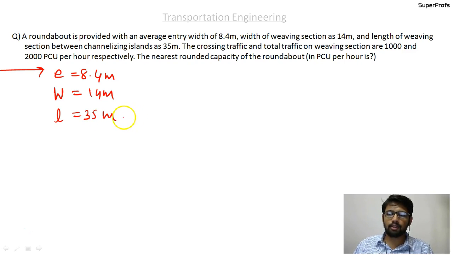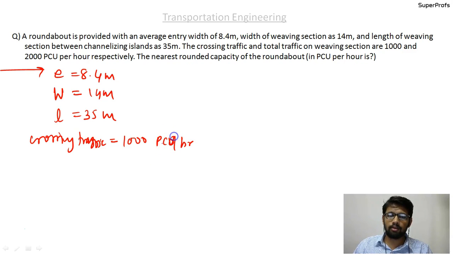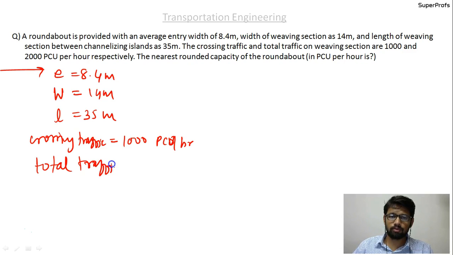The crossing traffic and the total traffic on the weaving sections are given. The crossing traffic is equal to 1000 PCU per hour, and the total traffic, not the weaving traffic, is equal to 2000 PCU per hour.